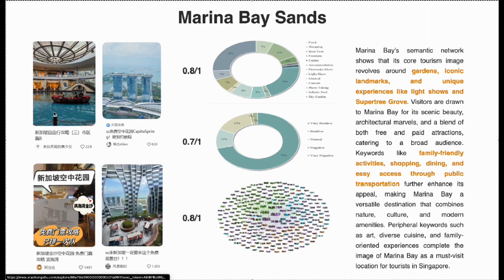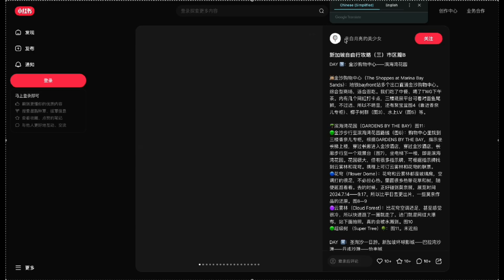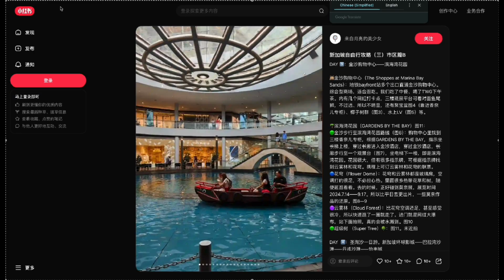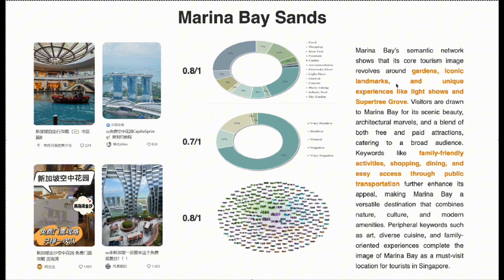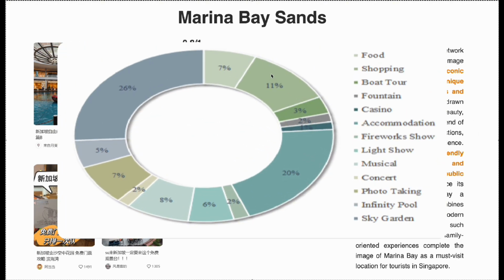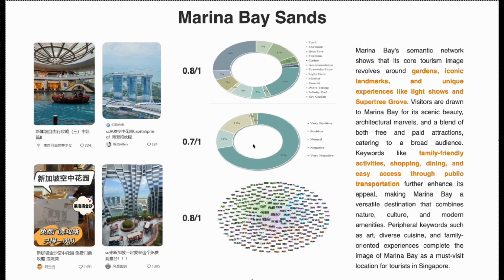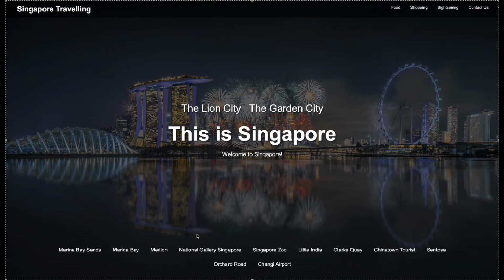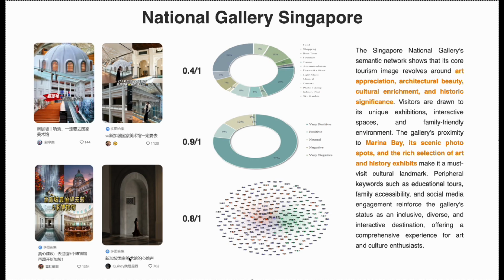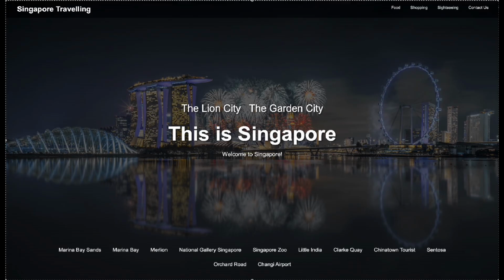Here, tourists can click on any of these Xiaohongshu posts and this will then link them to Xiaohongshu to read the tourist recommendations. And over here, we summarize the activities that tourists can participate in, and this is also summarized in a pie chart format. And here you can see the tourist sentiments of Marina Bay Sands and also the semantic network analysis. Let us do this for other tourist attractions such as National Gallery Singapore. So we hope that this website allows you to explore Singapore in a unique way.